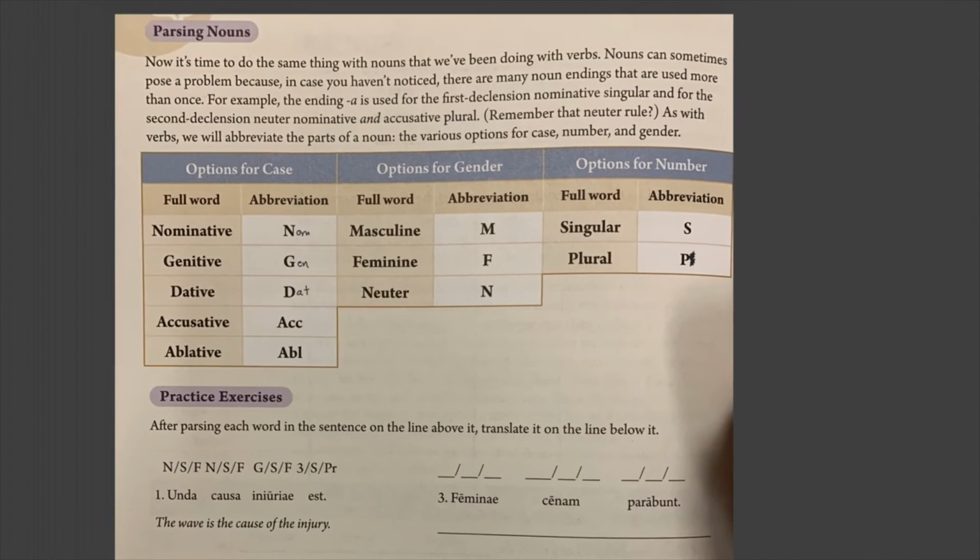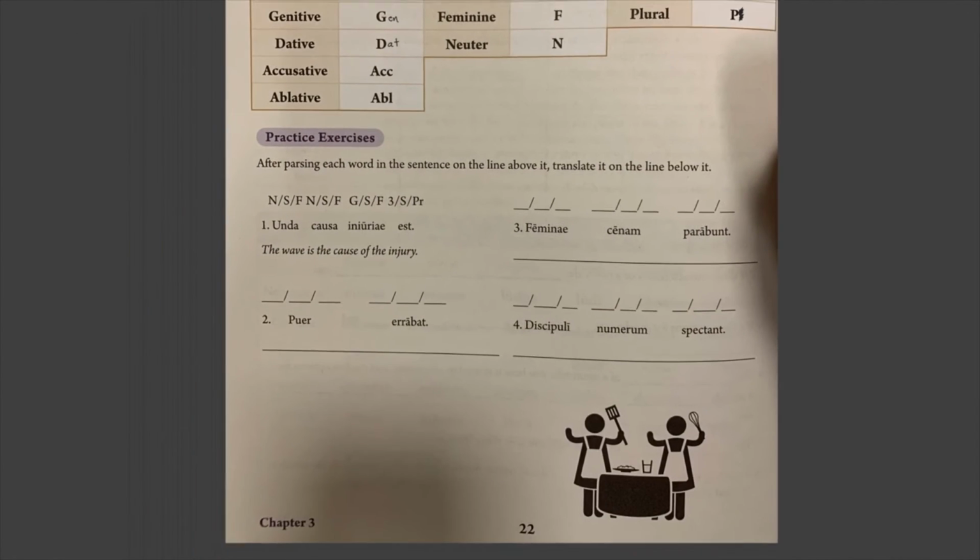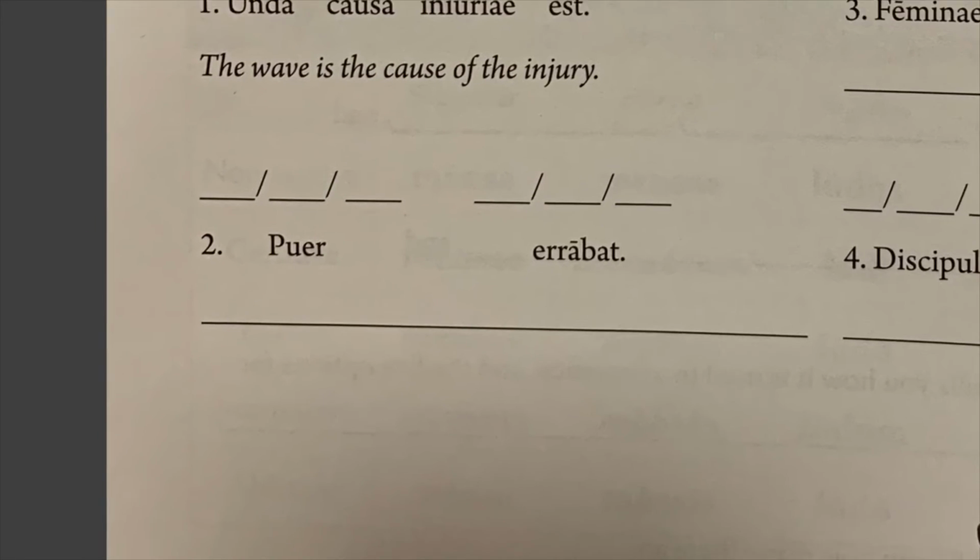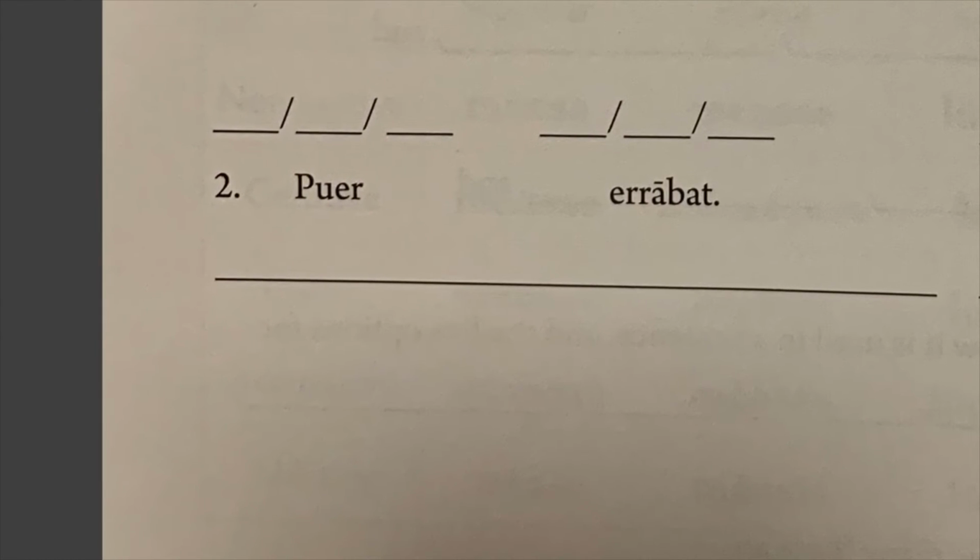Now, let's move to the first sentence that I want us to consider, and that is sentence number 2. We're going to skip sentence number 1 because it has something in it that we've actually not covered yet, and so I don't want us to be confused by it. Now, translating sentences is not as complicated as you might think. The first step in translating any sentence is to find the verb and parse it.